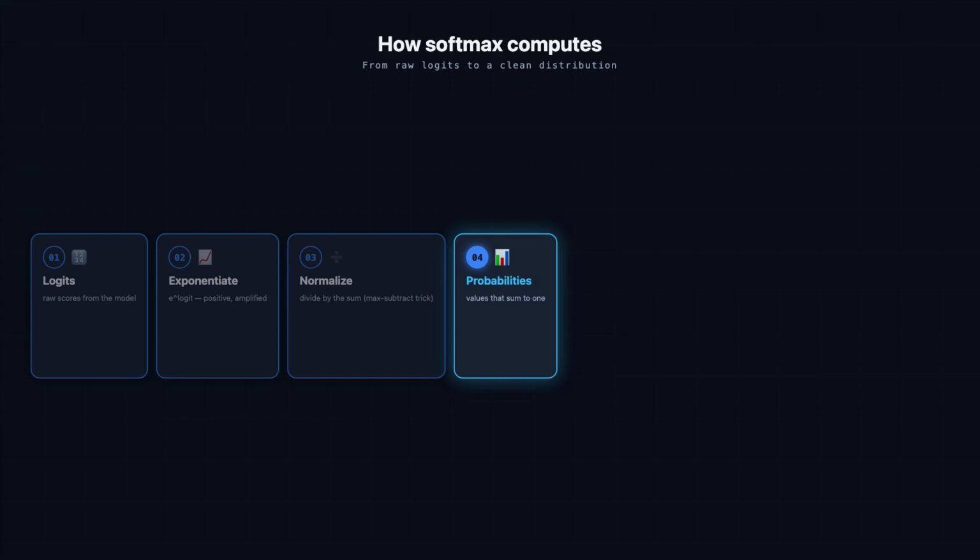And out comes a clean probability distribution. Each class now has a share of the total confidence. They all sum to 1, and you can read them directly. That vector is what feeds the loss, the prediction, or the attention weights downstream.